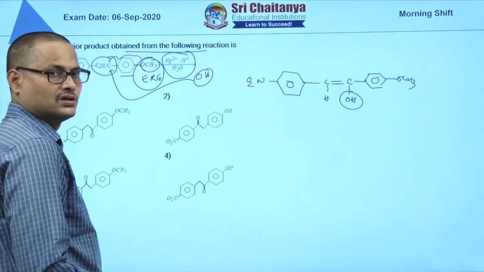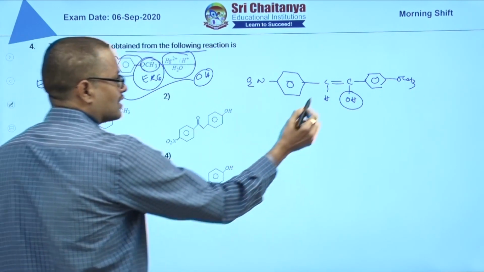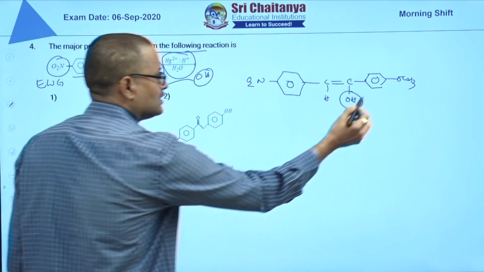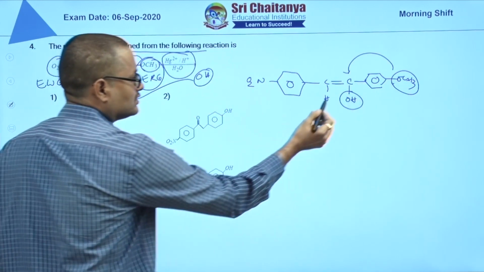The OH part attaches to the carbon where the electron releasing group can stabilize the positive charge. So OH is attached here.